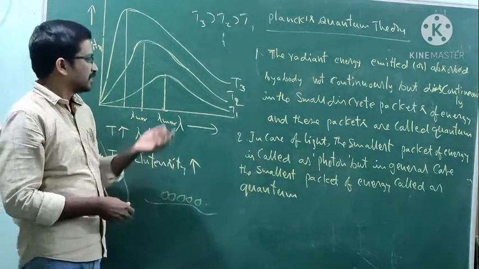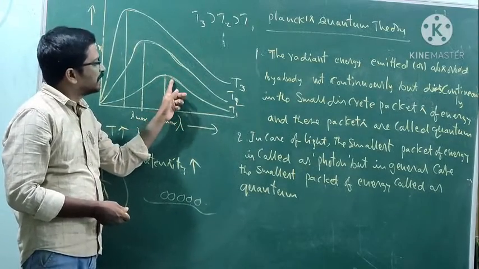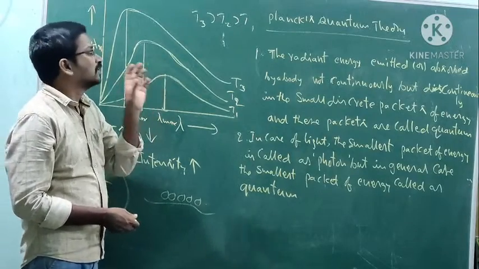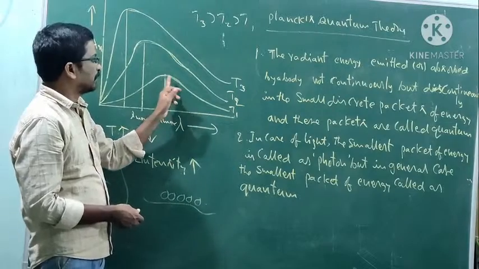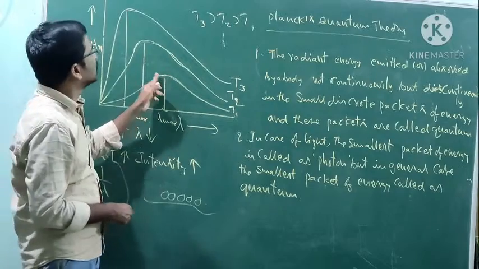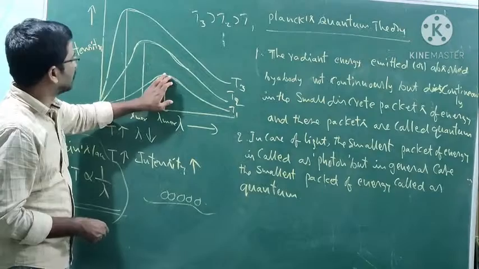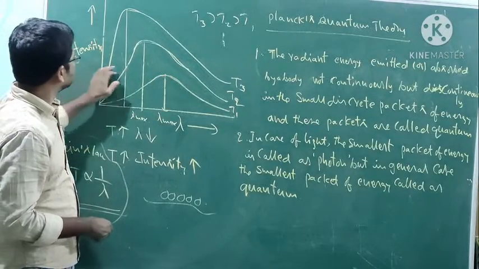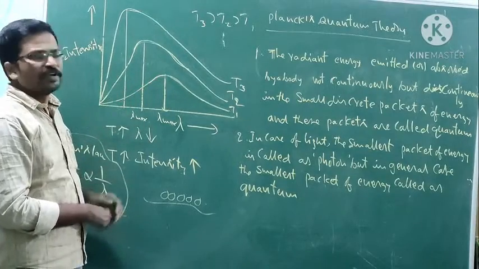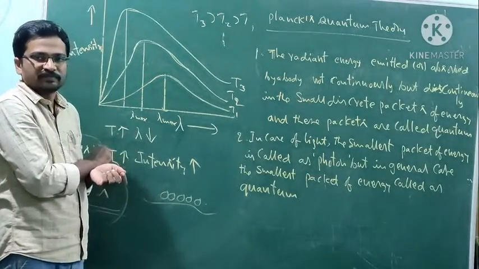These are two points. That is the reason you get the lambda maximum, which means the highest intensity at this temperature, and then it falls. The intensity decreases, then it falls.